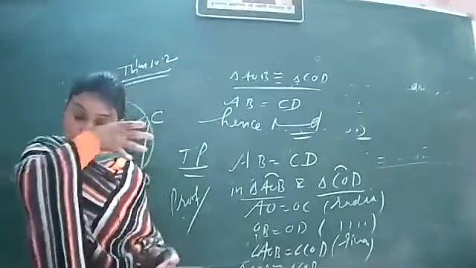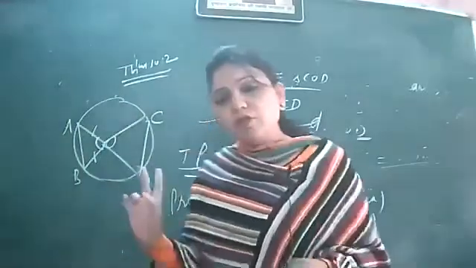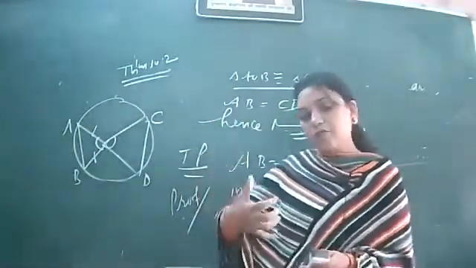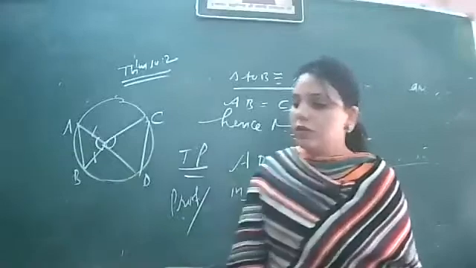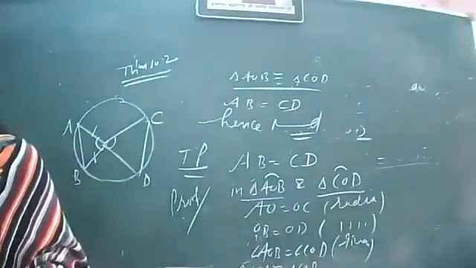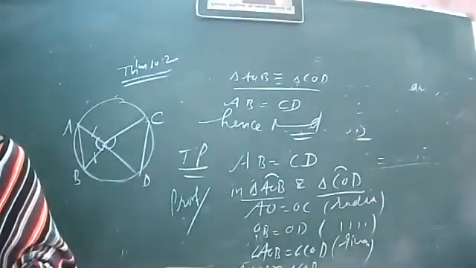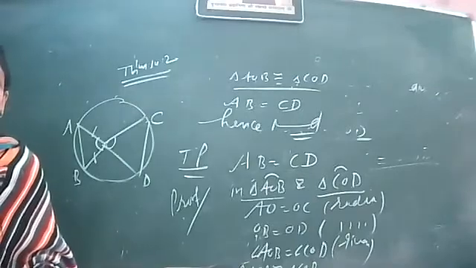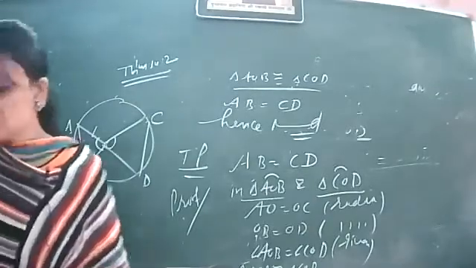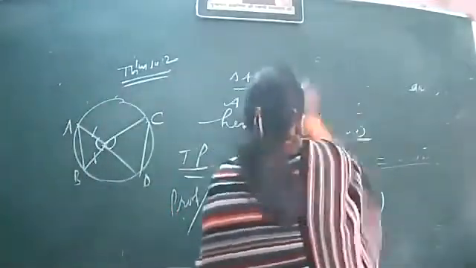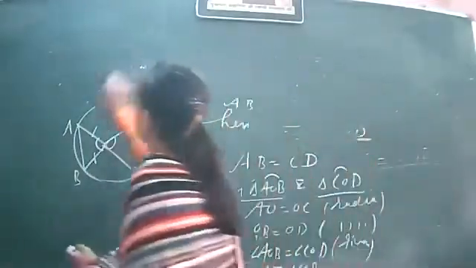So two theorems, we'll remember them as a result. If equal chords, then subtends equal angle. If subtending equal angle, then chords are equal, right? So this is all about the theorems of exercise 10.2, theorem 10.1, theorem 10.2 we have done. Let us start with exercise 10.2, which is based on the congruent circles.